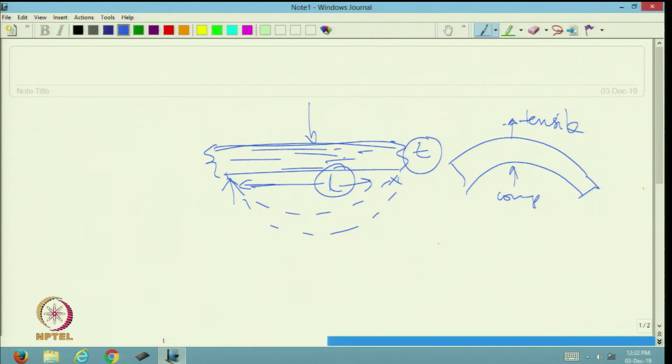Typically we try to reduce the shear component by selecting the L by T ratio, but during bending, tensile failure or compression failure takes place.